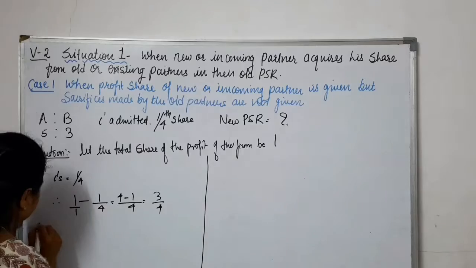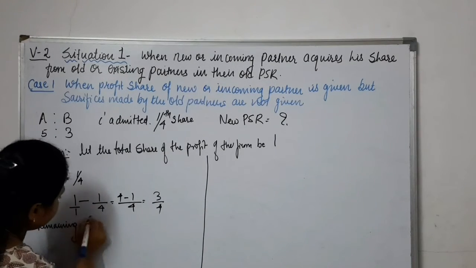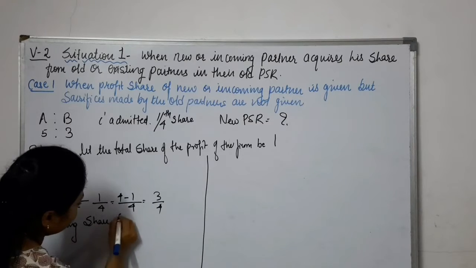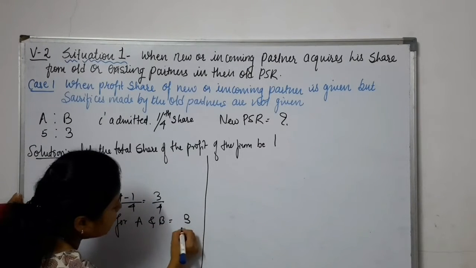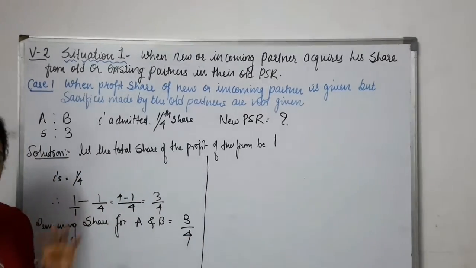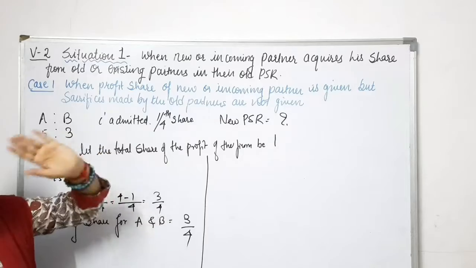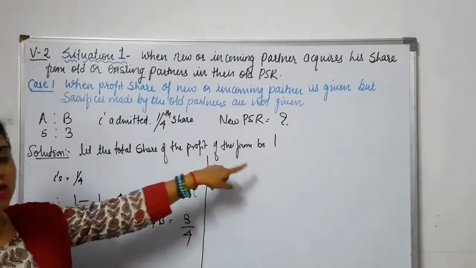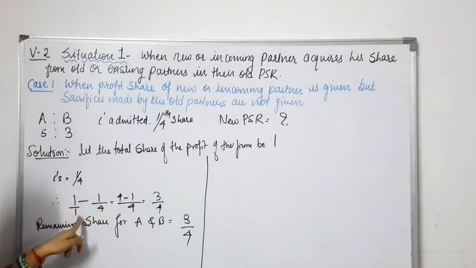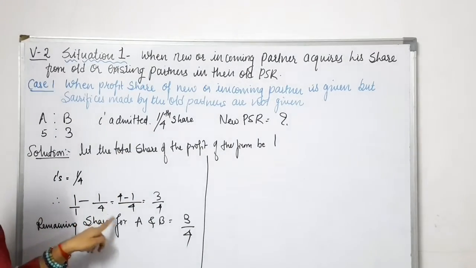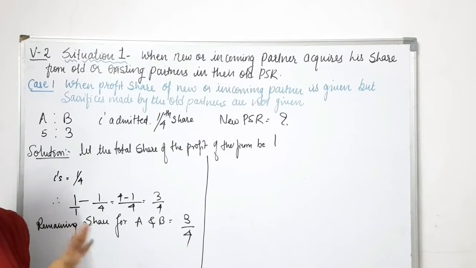Okay, so the remaining share for A and B is 3 by 4, right? Once again, the total share is 1. We have considered the total profit of the firm as 1. So from that 1, C is going to acquire 1/4 share. So 1 minus 1 by 4, we will get 3 by 4. So 3 by 4 is the remaining share.